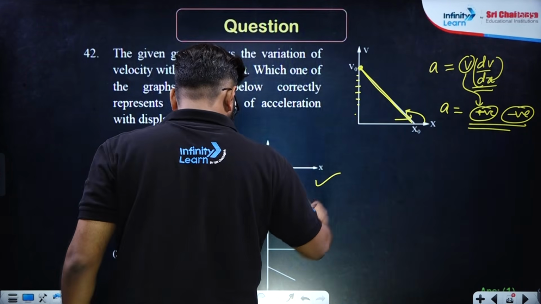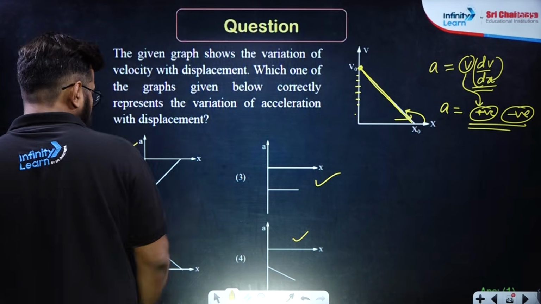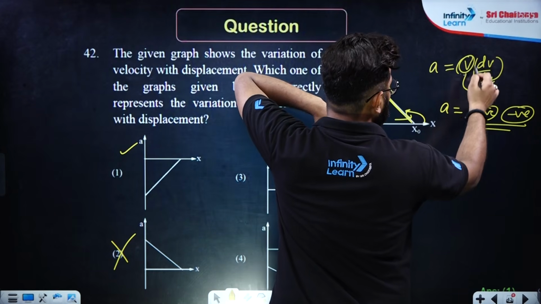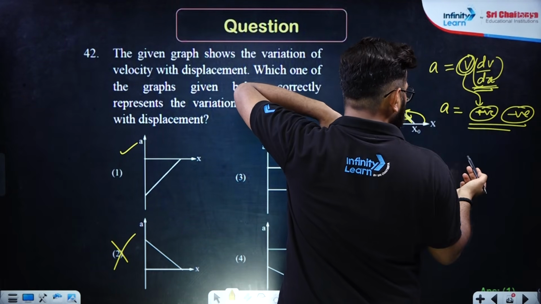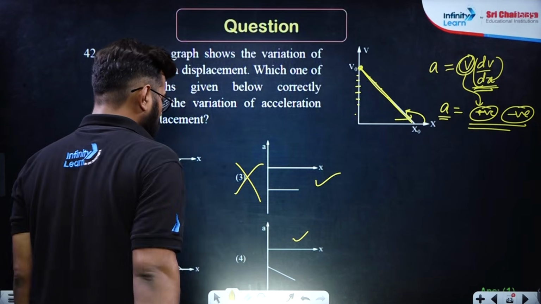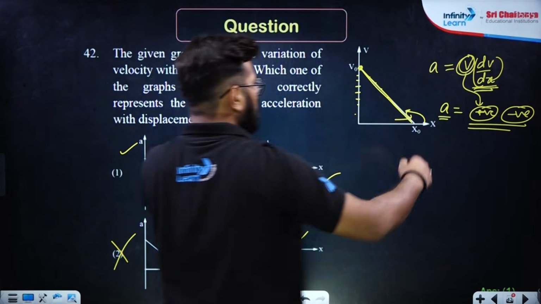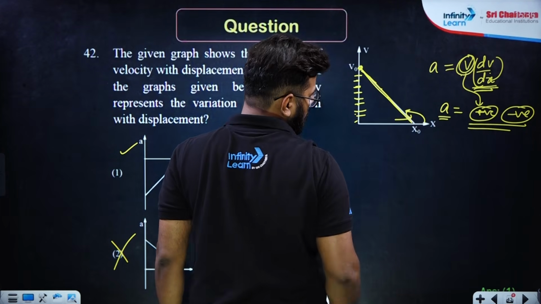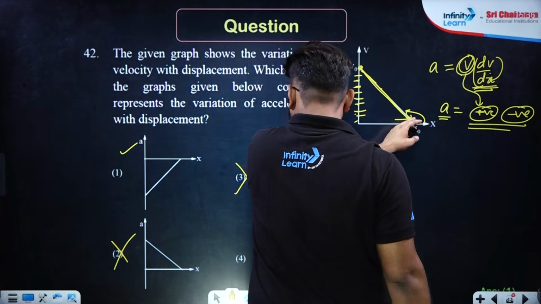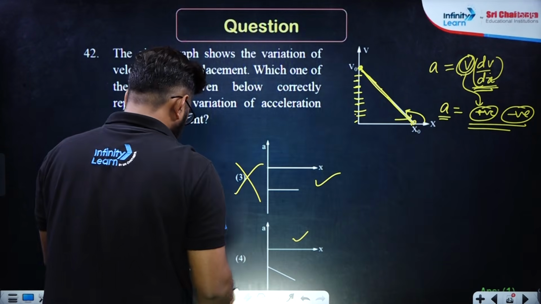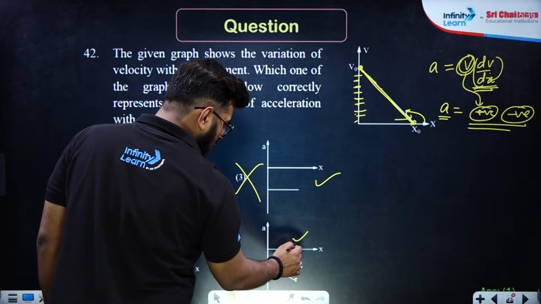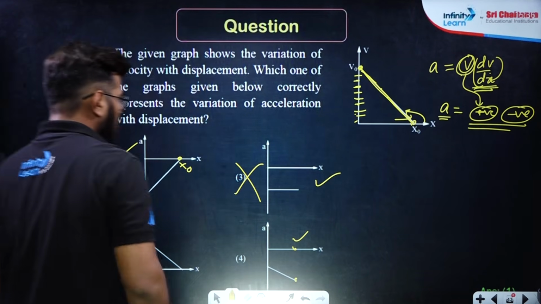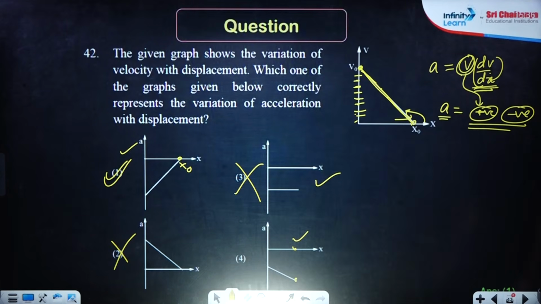So acceleration can be this, it cannot be this, it can be this. Moreover, the slope is constant throughout, but the value of v is changing. That means acceleration will also change. It will also be variable. So 3 is also incorrect. Now, if you notice carefully, the slope is the same, but the value of v is getting close to 0. Eventually at this point the velocity should be equal to 0 at x naught. But if you look at this graph, here at x naught the value of acceleration is not turning out to be 0, but over here at x naught the value of acceleration is turning out to be 0. Option number 1 is the right answer. This is a JEE Main PYQ as well.